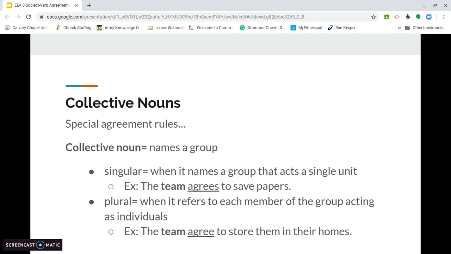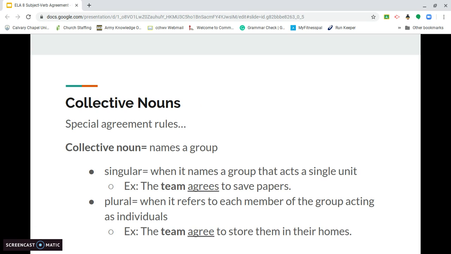Collective nouns can be plural when the noun refers to each member of the group acting as individuals. For example here, the team agreed to store them in their homes. We have the subject, collective noun, team. Again, it's referring to the group of people. However, in this instance, it's not just referring to the group of people, it's referring to each person in that team.